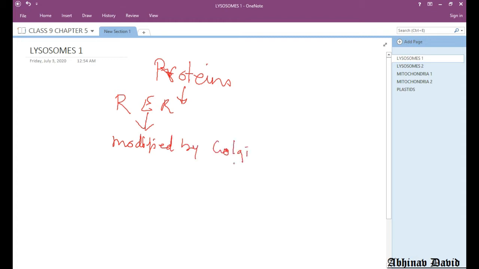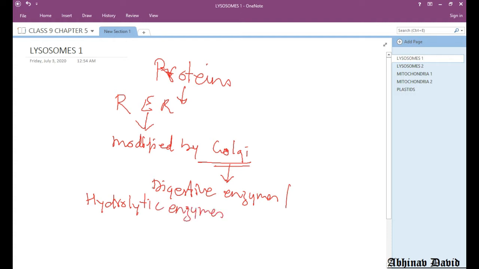Now some of the proteins which are modified by Golgi are modified into digestive enzymes, or they are also called hydrolytic enzymes.